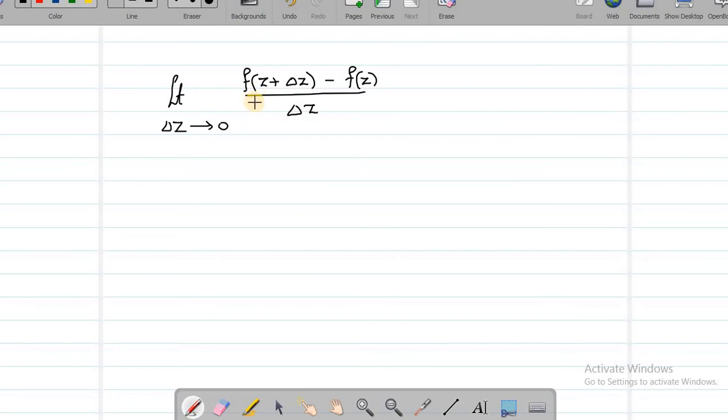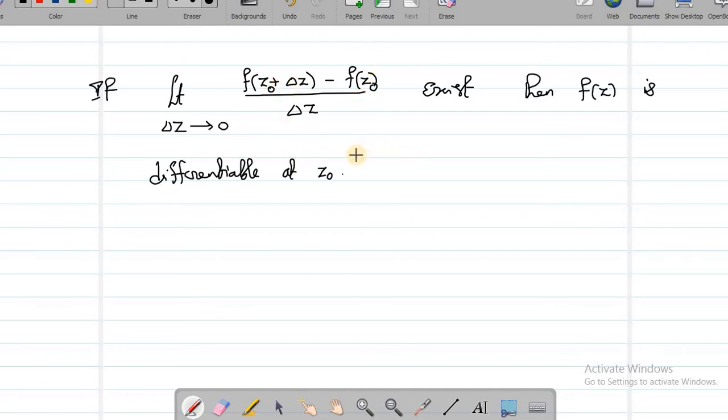And if you know that limit as delta z goes to 0 of f of z plus delta z minus f of z, by delta z, so that's nothing but the rate of change of this function. Suppose this limit exists, then we can say that the function is differentiable at z0. And if this limit exists, you can say it is differentiable at z0, and you can see what its derivative is.